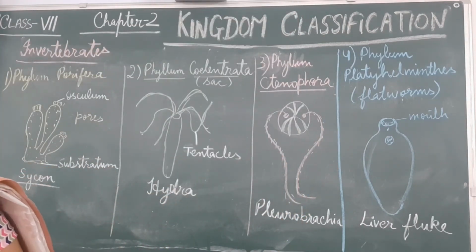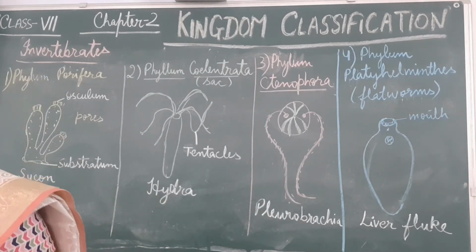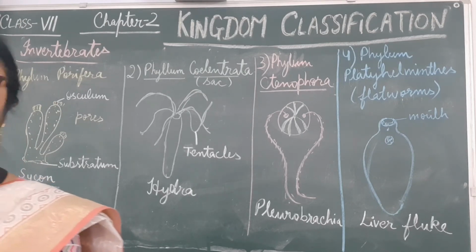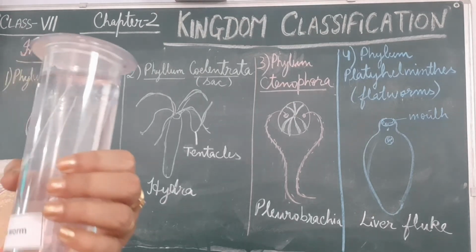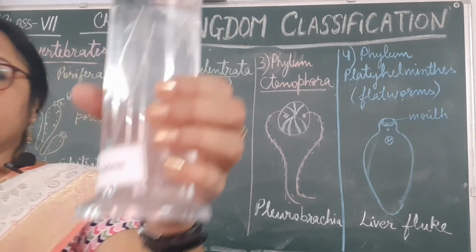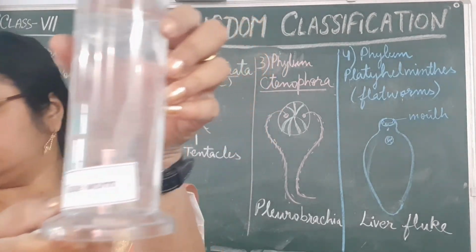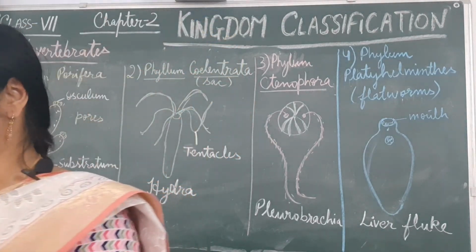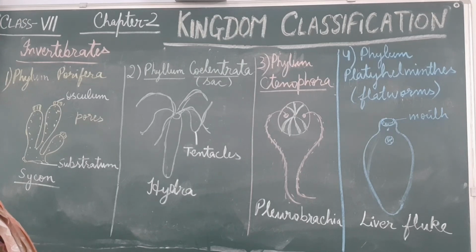Next is Ctenophora, the example is Pleurobrachia, ball-like structure. And the fourth phylum is Platyhelminthes, where flat worms are present. Taenia solium, the tapeworm, is the example of this phylum Platyhelminthes.